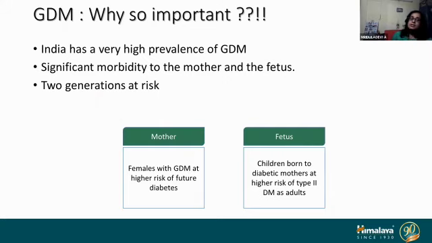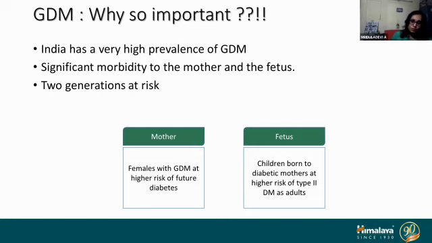GDM causes significant morbidity to the mother and the fetus. And it is not only the immediate complications during the pregnancy, but there are long-term complications as well. Two generations are at risk, the mother and the fetus. Females with GDM, even after they recover from the high sugars immediately after delivery, are at 50% higher risk of developing diabetes in their lifetime.